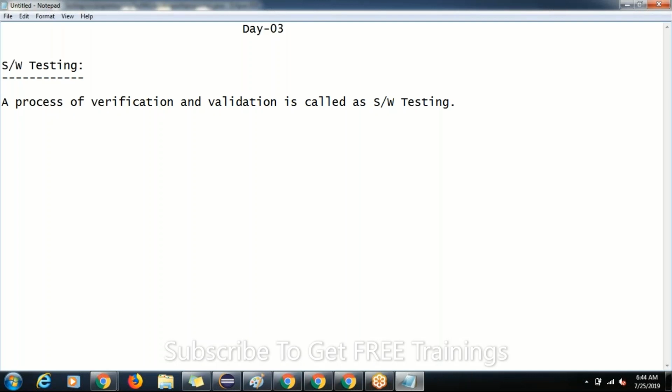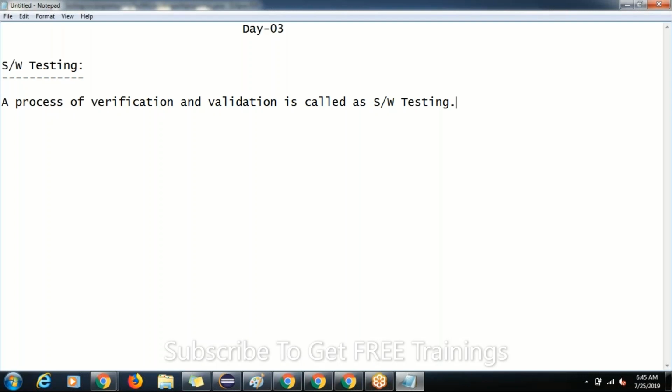Now I think the question comes to your mind: what actually is verification, what actually is validation, and why is it combinedly called software testing? Let me make it clear.